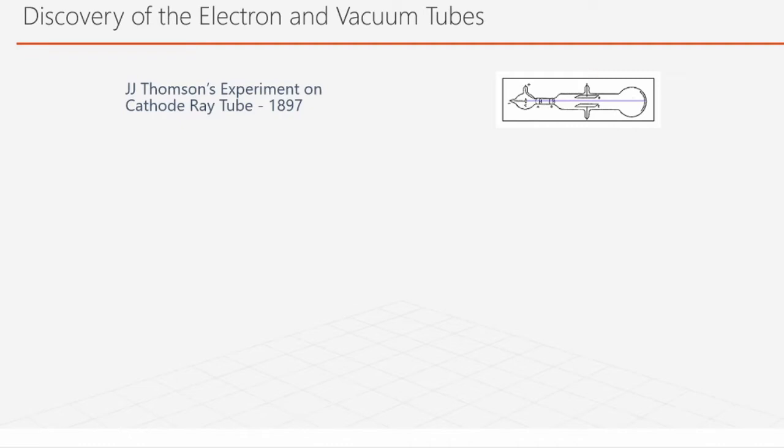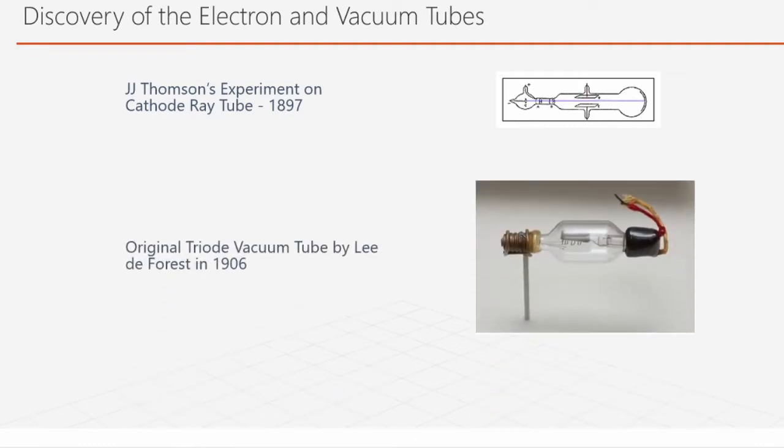So we could control the flow of electrons with a device called a vacuum tube. And these vacuum tubes were the main component of most of the electronics till the 1950s. The computers, the radio, amplifiers, everything were made of these vacuum tubes. So this was in 1906.